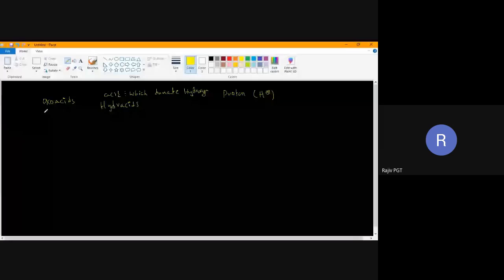Oxoacids are acids that contain oxygen. Hydroacids don't have oxygen. Now, suppose I write H2SO4 and H2SO3, can you say the name of these acids? Sulfuric acid. What is the name of this? Sulfurous acid.